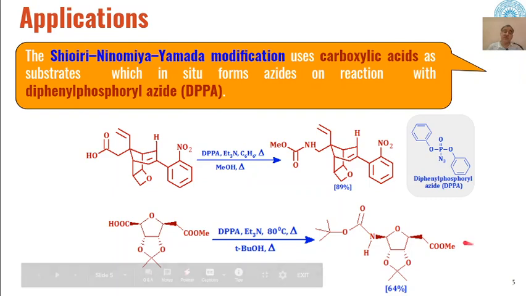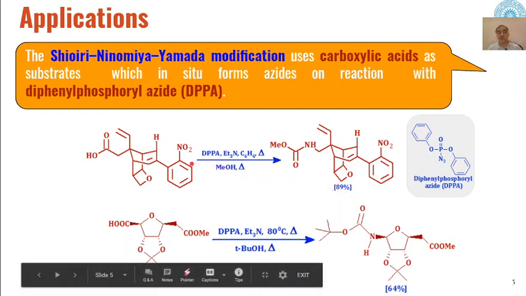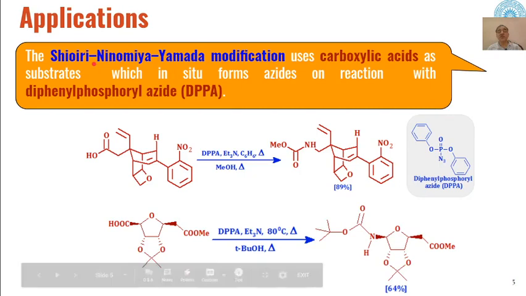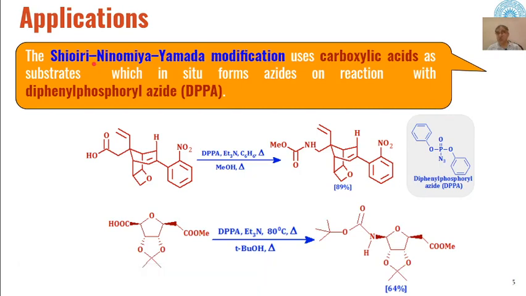Then there are some modifications of Curtius conditions also. One such modification which is very commonly used these days is the Shioiri Ninomiya Yamada modification. Here the carboxylic acids are used as substrates instead of azides, and azides are formed in situ during the reaction when these carboxylic acids react with diphenyl phosphoryl azide, DPPA.